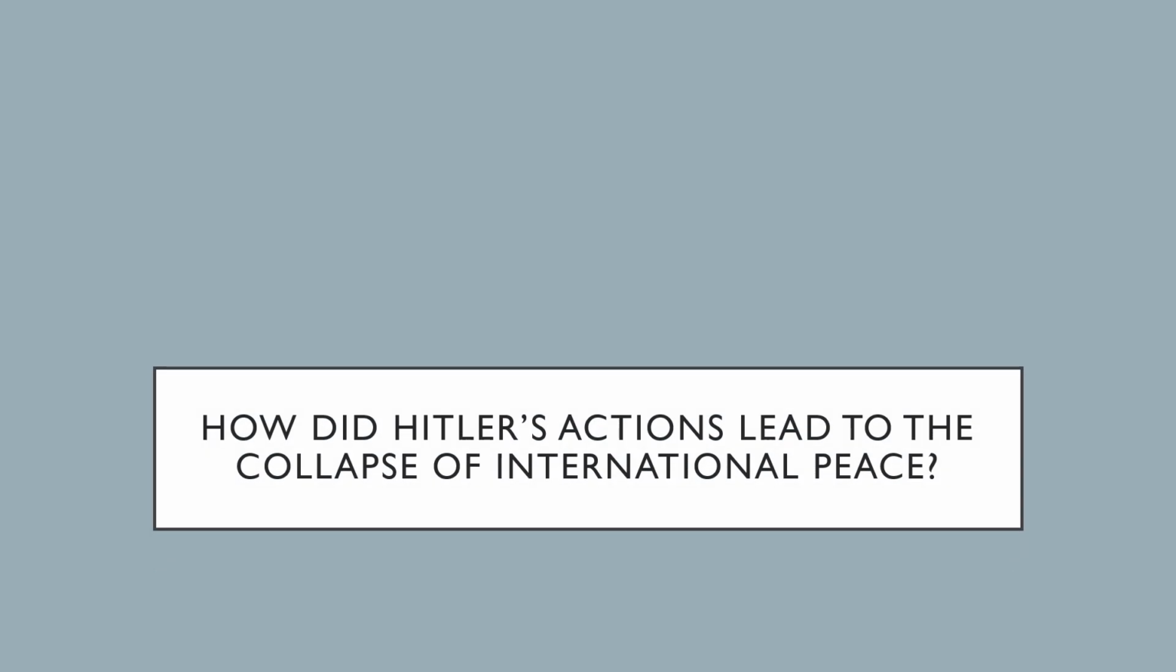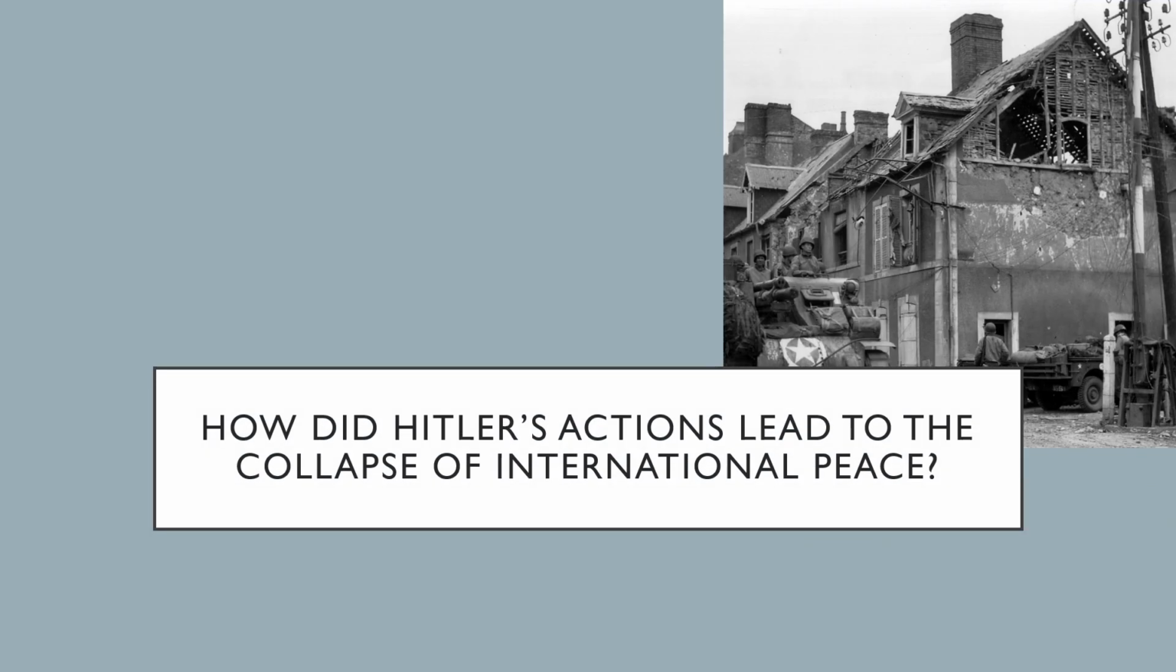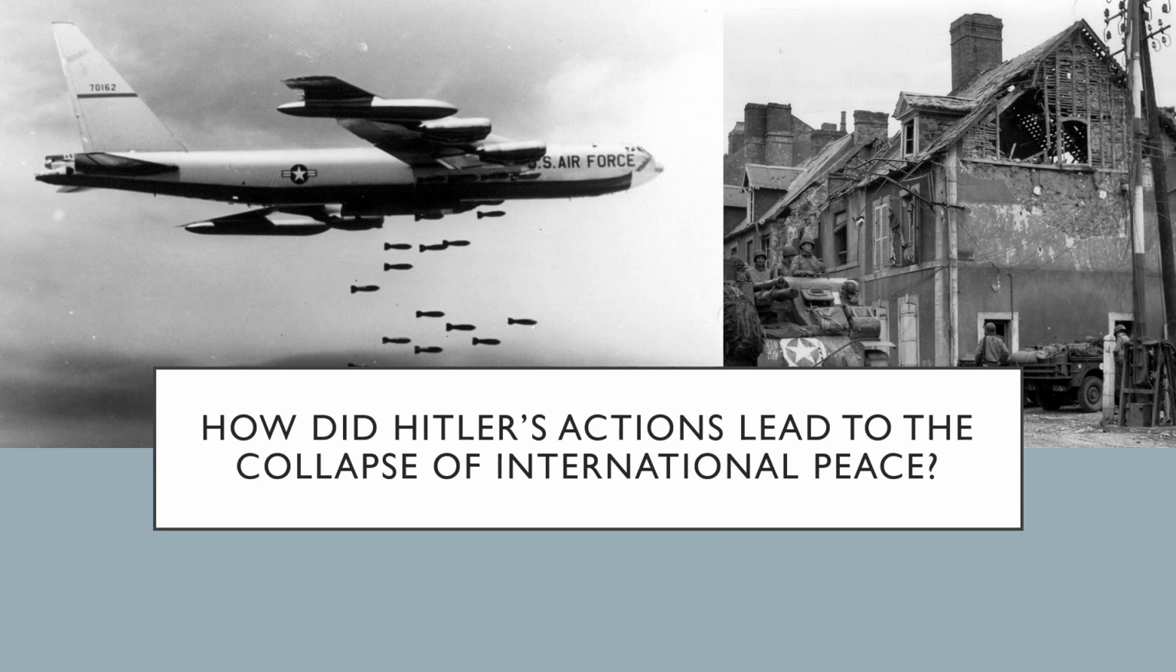Your job now is to evaluate. Did Hitler's actions lead to the collapse of international peace, or were there other factors to blame? Factors such as the economic climate of the time, the weakness of the Treaty of Versailles and other such treaties, or was it the inability of the League of Nations and the major powers to control Hitler? Every time he made a decision to break one of the terms of the Treaty of Versailles, the major powers made a decision to let him. This is otherwise known as the policy of appeasement, which we'll go over in another video.